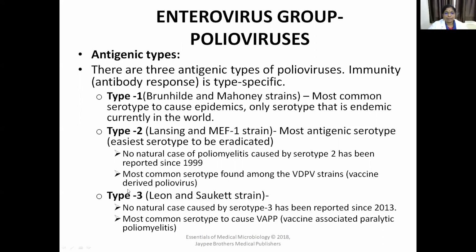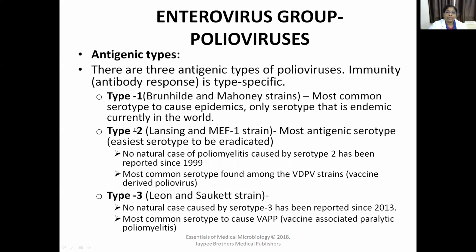And the third type is called type 3, the Leon and Saukett strain. No natural case caused by type 3 has been reported since 2013, and this strain is responsible for causing VAPP. VAPP means vaccine-associated paralytic poliomyelitis. That is, poliomyelitis occurring after taking the vaccine.